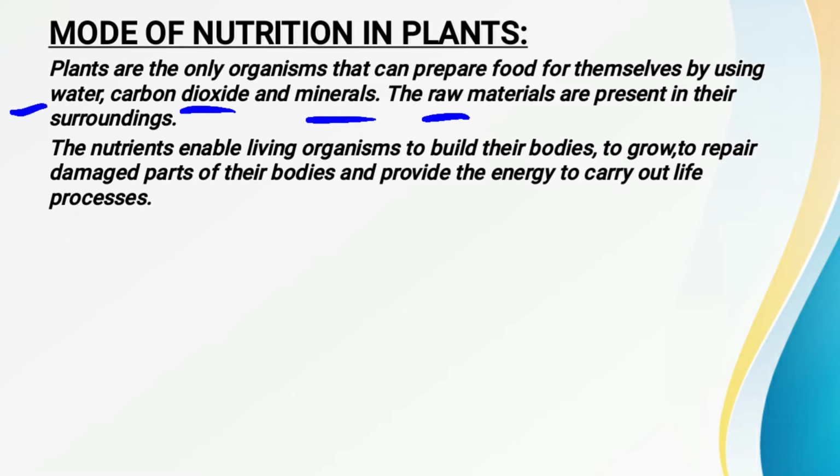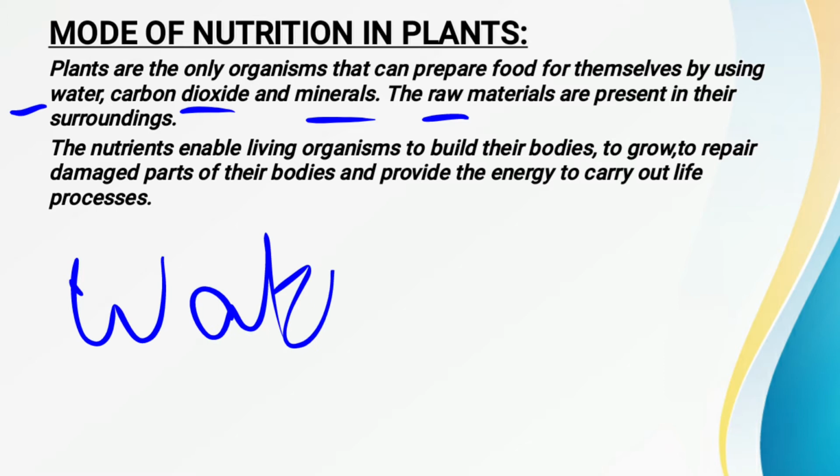They synthesize their own food with the help of some inorganic raw materials, called water, carbon dioxide and minerals. This is very interesting, that in spite of being living organisms, plants are able to prepare their own food with inorganic raw materials. Water they obtain from the soil with the help of the roots. Minerals they also get from the soil, and the carbon dioxide they obtain from the atmosphere.